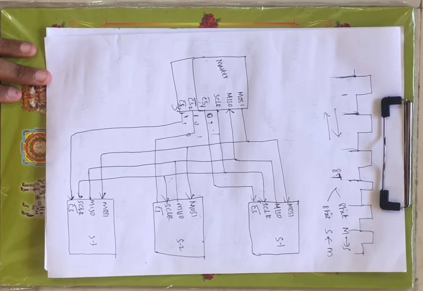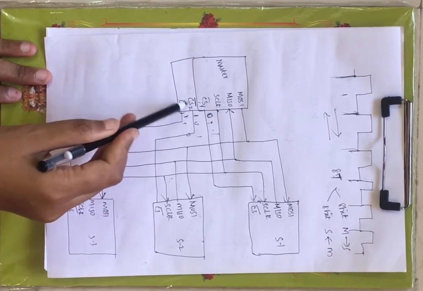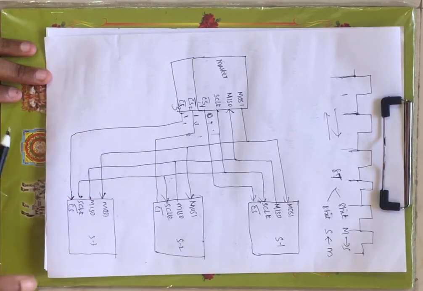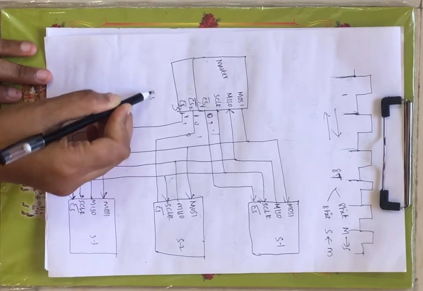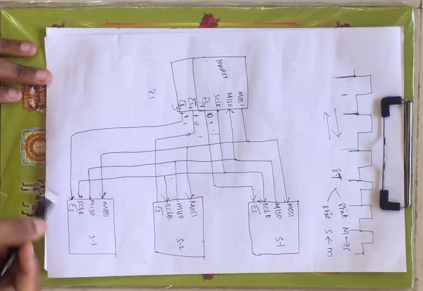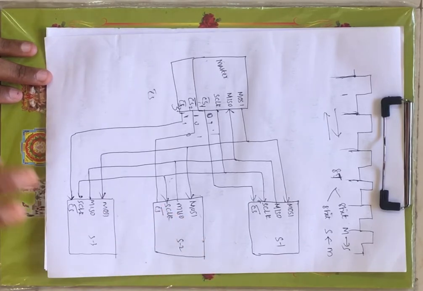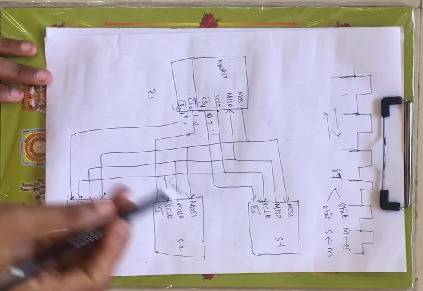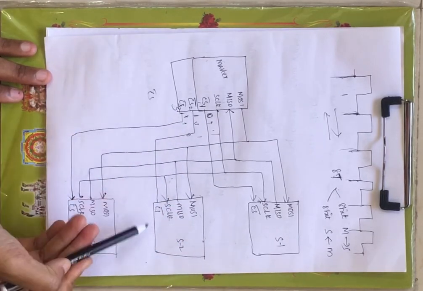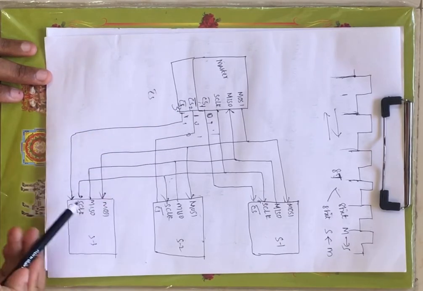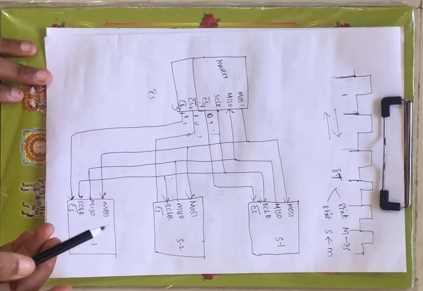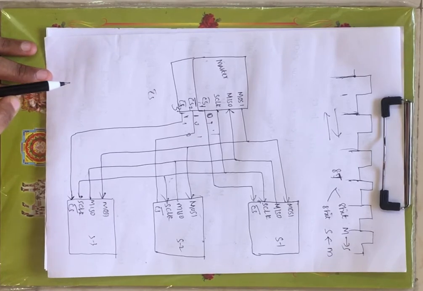That's why you have separate chip selection pins for slave 1, slave 2 and slave 3, right? If you have a single chip selection pin that is connected to slave 1, slave 2, slave 3, all three will be under active mode at a time, right? Because that is not possible. A particular slave is provided with a particular chip selection pin. This is provided with chip selection pin 1, this with chip selection pin 2, and this with chip selection pin 3, because at a time a single slave will be only under active mode, the remaining 2 will be under inactive mode, right?